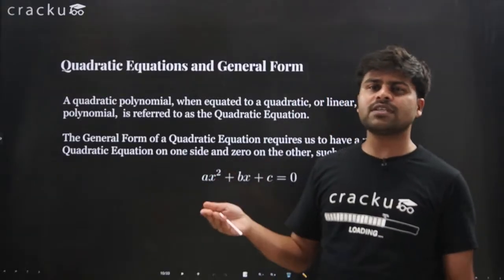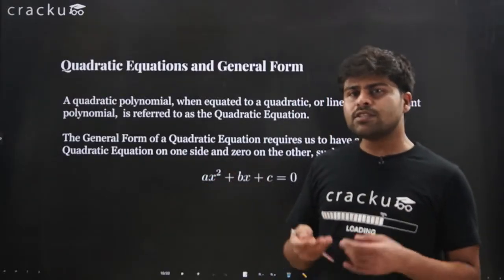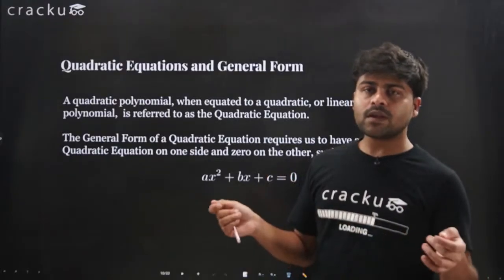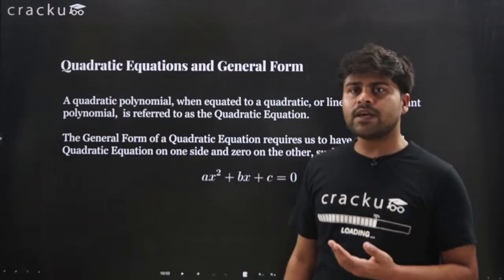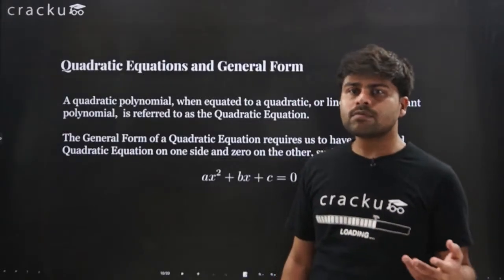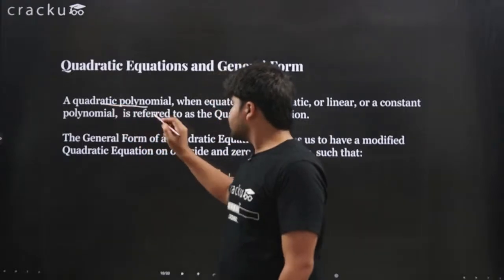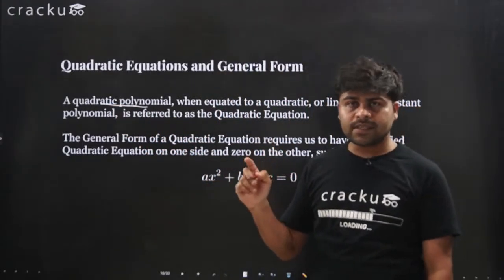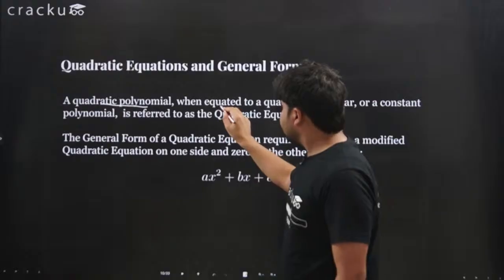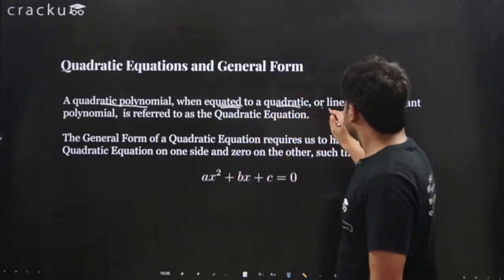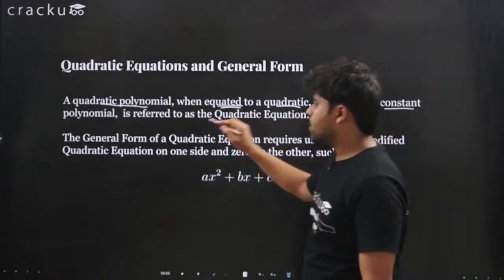So how is an equation different from a polynomial? Well, as you can hear in the name, a polynomial is just an expression. When we are talking about an equation, we are actually equating it to some value, right? A quadratic polynomial, which is ax² + bx + c, can be equated to a quadratic, linear or constant polynomial.